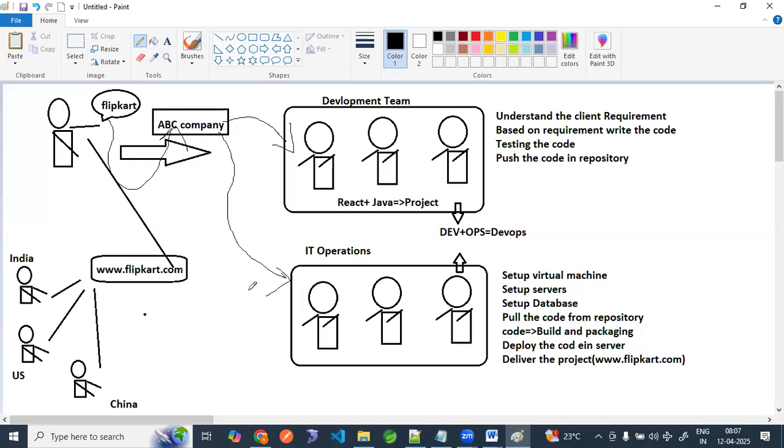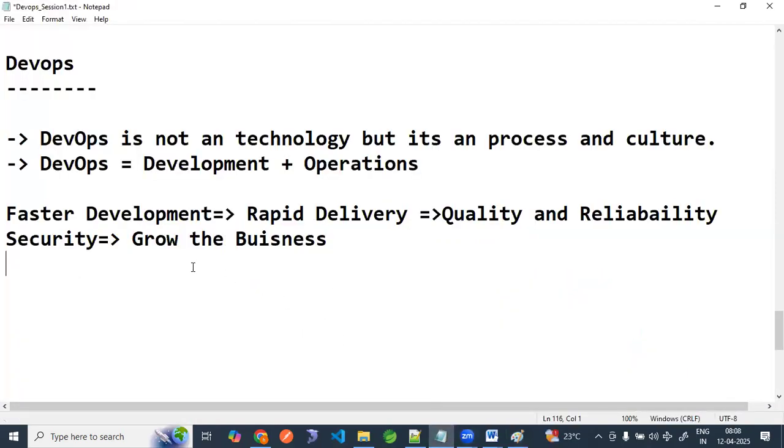Once we complete one basic deployment using GitHub, Jenkins and a Tomcat server, then we will go for some more tech stack. Hope you are understanding this diagram, the basic information about this, right? Okay, so now try to observe. So DevOps, you have noted down.